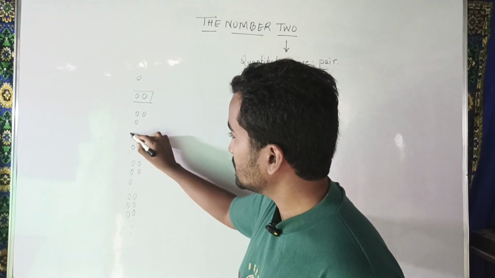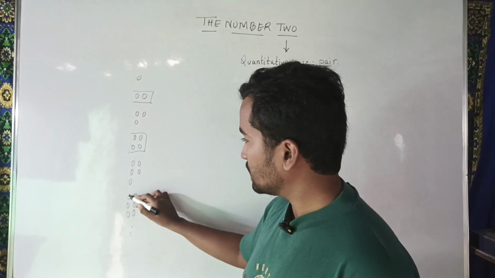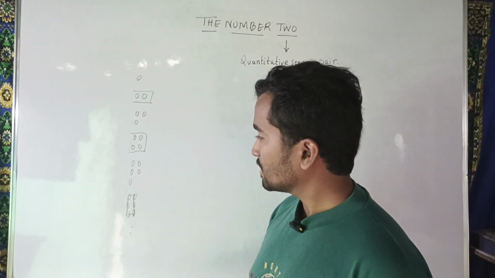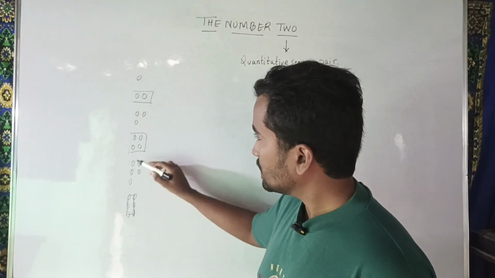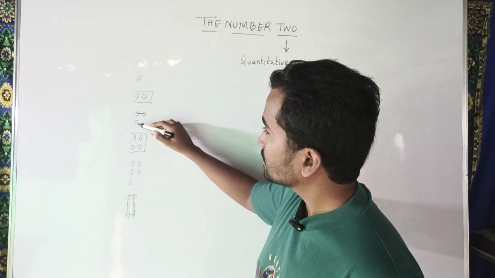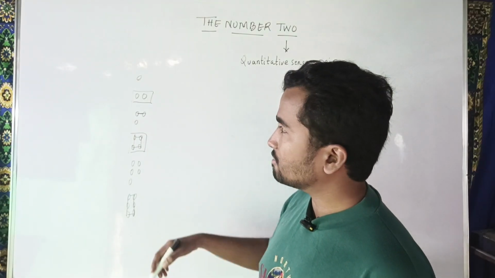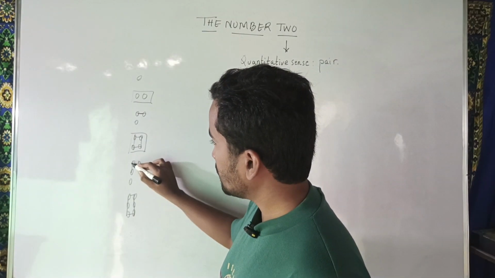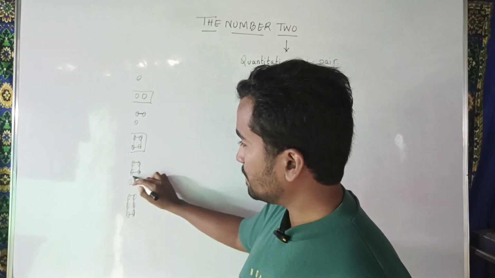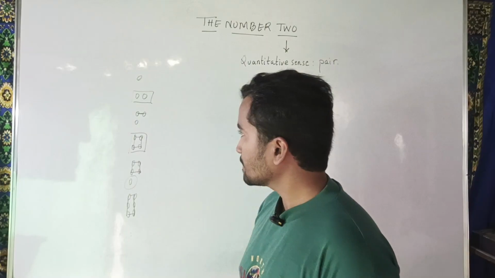If I join this, it can be a square or a rectangle. If I join this, it will become a rectangle, right? If I join this, we cannot make a rectangle or a square with it. Or if I join this, we can make a square but with one element remaining, right?